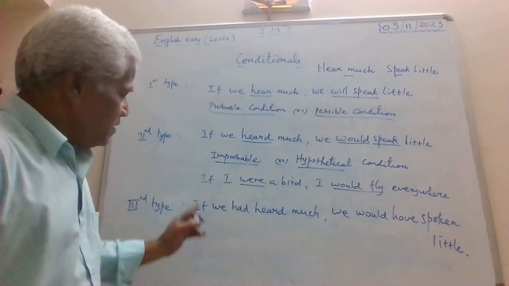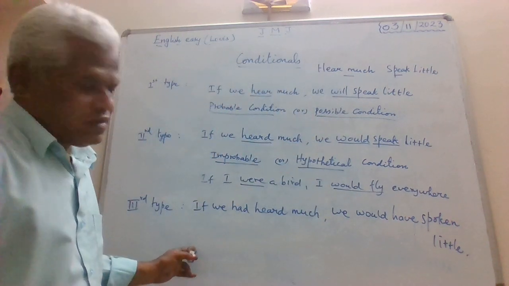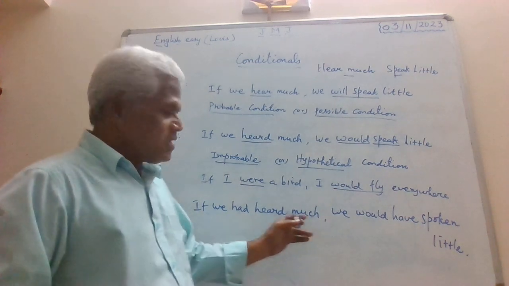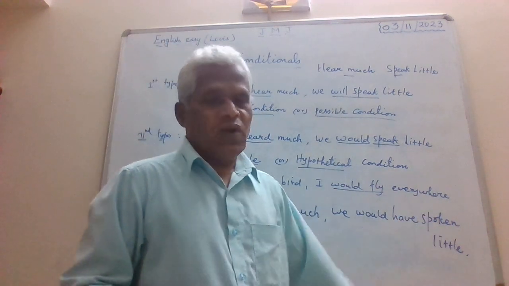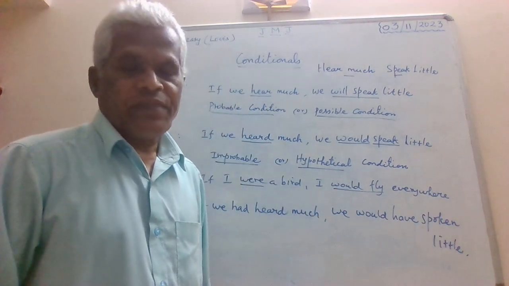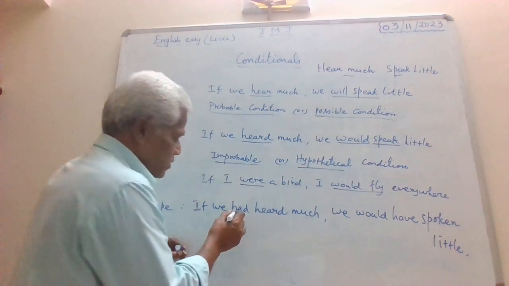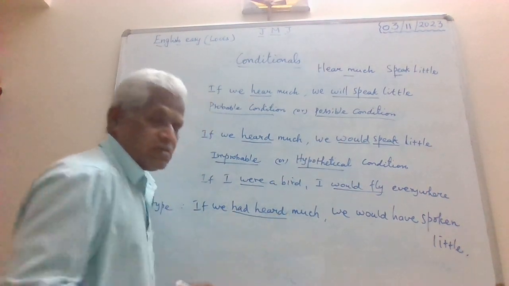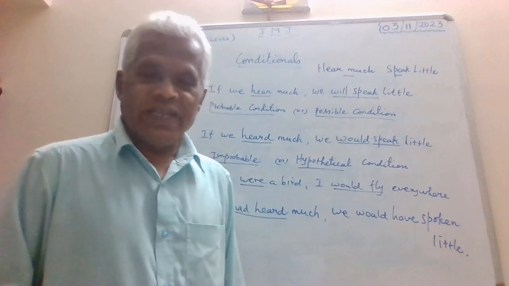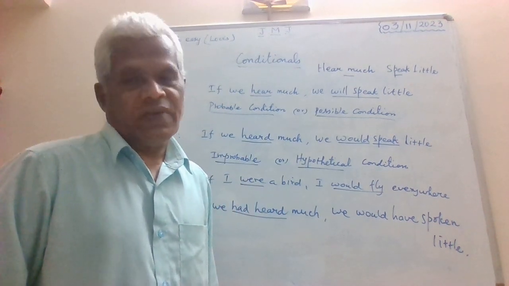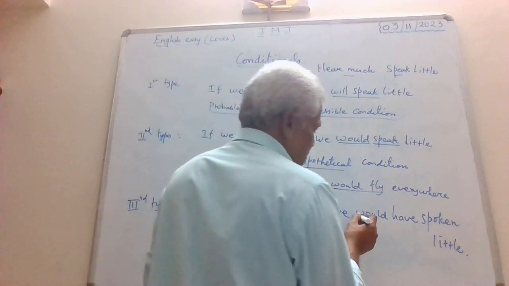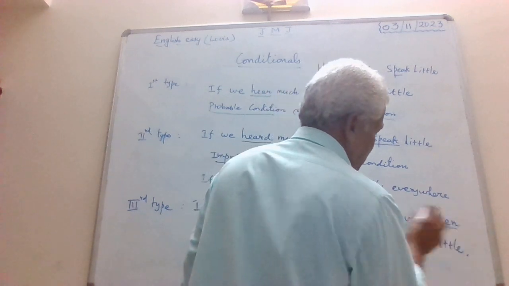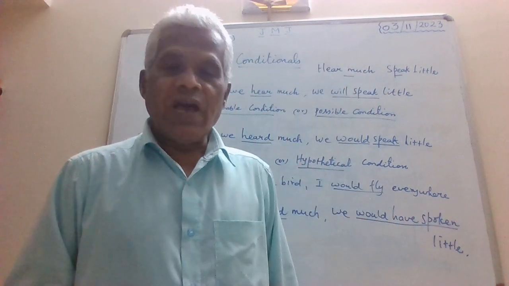Alright? Watch carefully. If we had heard much, we would have spoken little. What is your verb here? Had heard. Past perfect tense. And here it is your verb, would have spoken.